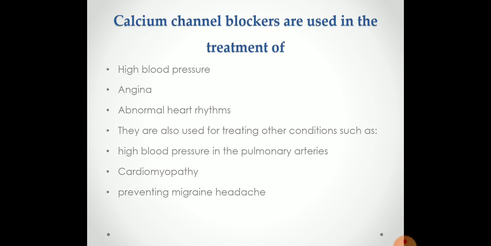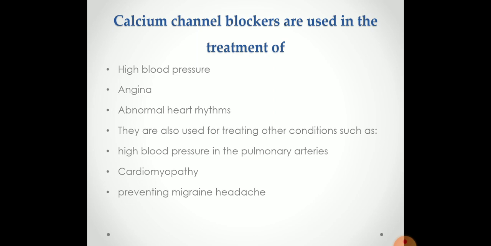The uses of calcium channel blockers are in the treatment of high blood pressure, angina pectoris, and abnormal heart rhythm. They are also used for treating other conditions such as high blood pressure in the pulmonary arteries, cardiomyopathy, and preventing migraine headache. So what are the uses of calcium channel blockers?